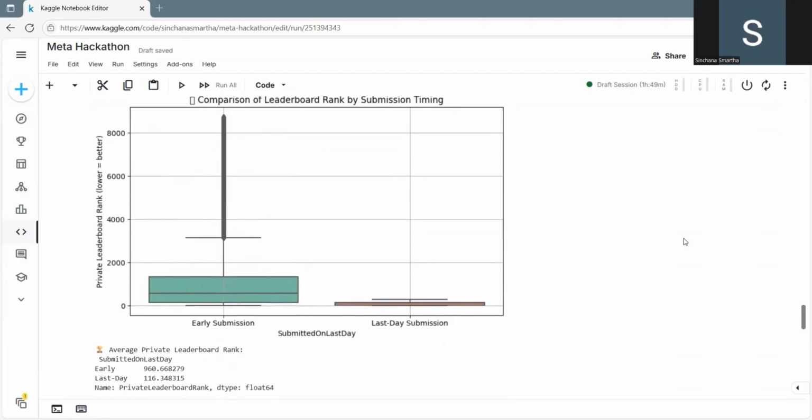Teams submitting on the final day ranked nearly 8x better than those submitting early. On average, final-day teams rank around 116 and others rank around 960. Maybe top teams don't rush. They iterate until the final hour.